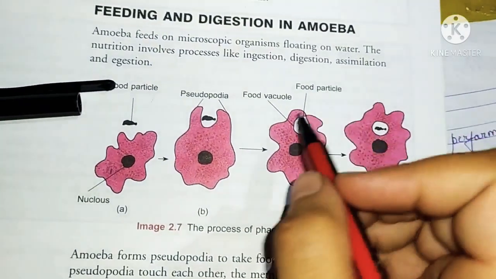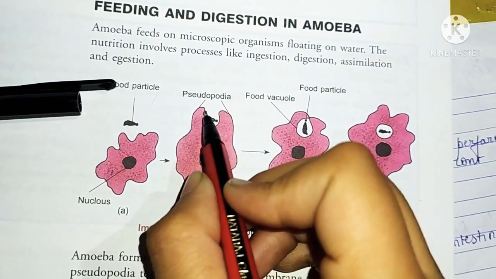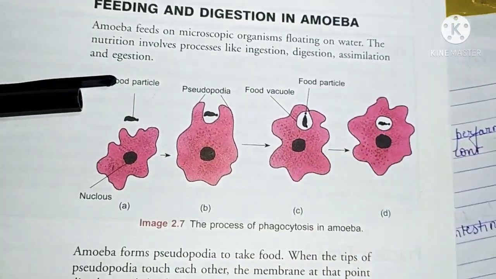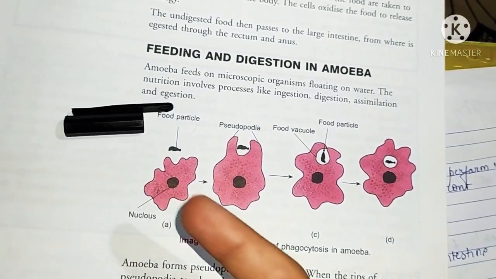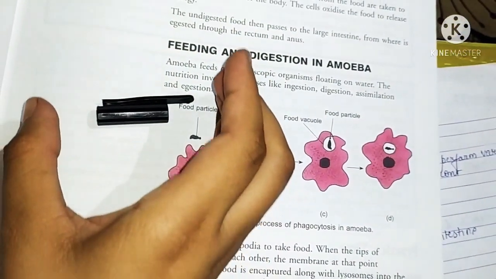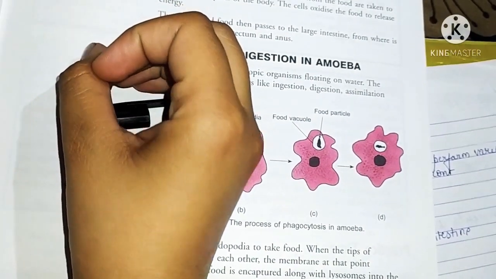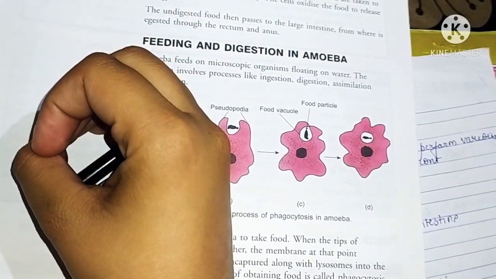Okay, and these will get in touch with each other and it will look like this. For instance, this is a food particle and this is the pseudopodia of amoeba, so it will do like this. Okay, and this food particle will be taken inside the cell.